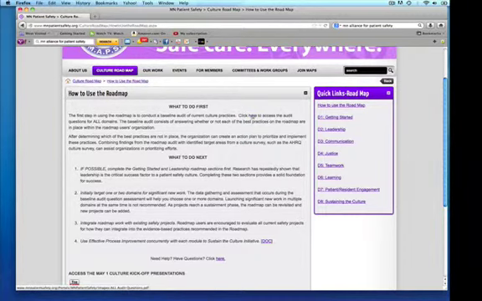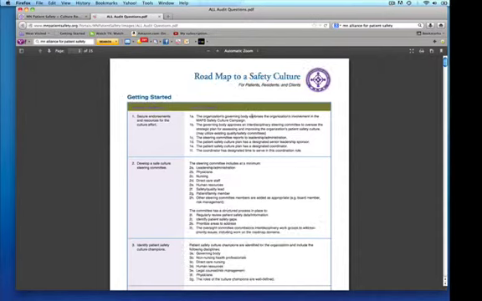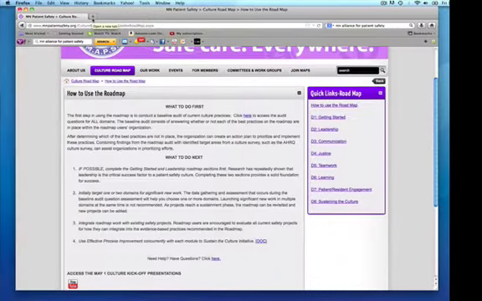So the other thing I wanted to highlight was this link here. It's in the text, and we'll click on it, it brings you to a PDF that contains the entire roadmap to safety culture. So you can print this off and use it with your teams in order to complete all of the audit questions before you get into the nitty-gritty of going into the data portal. So this is really a great resource. So I'm going to close that window and we'll go to the Minnesota Hospital Association data portal.